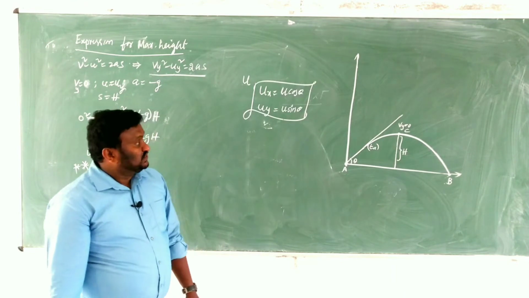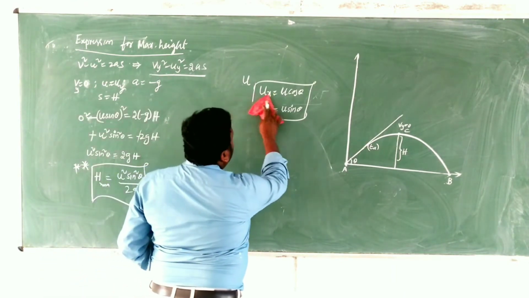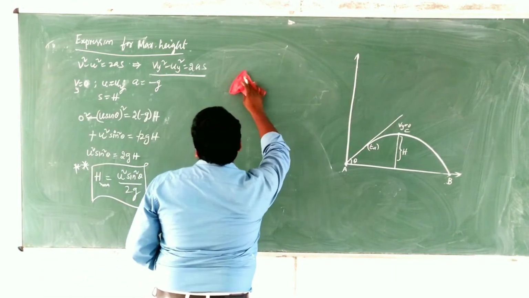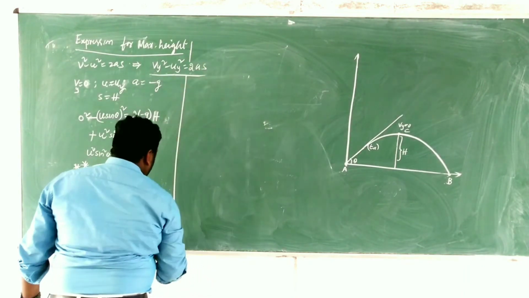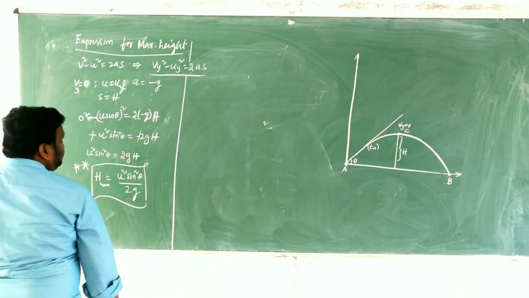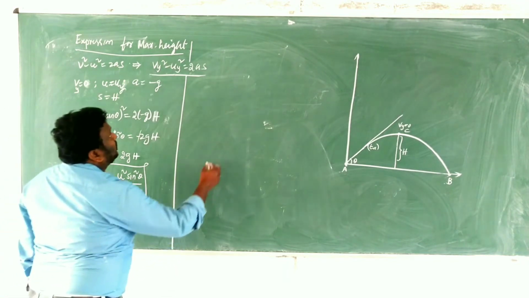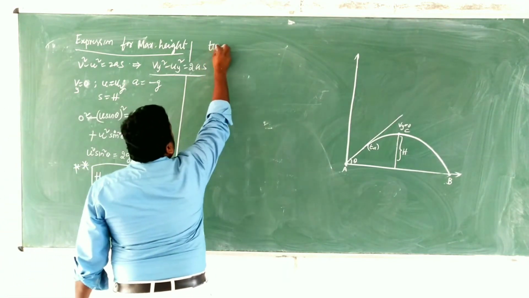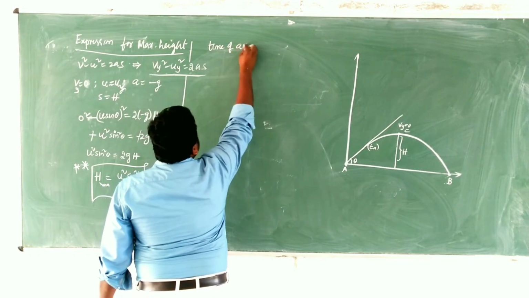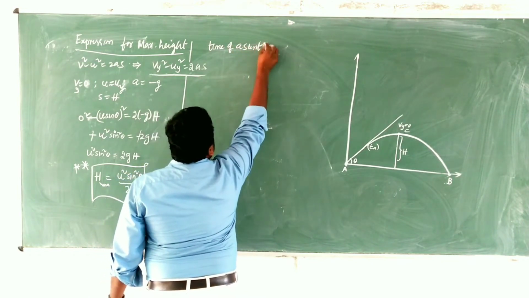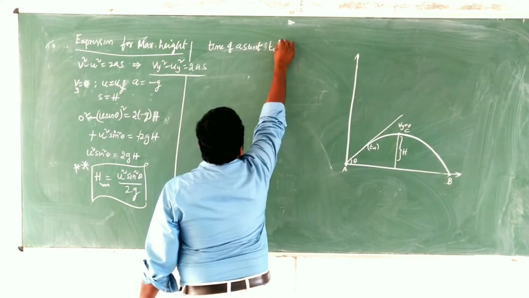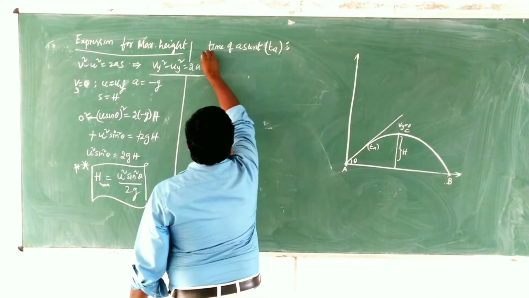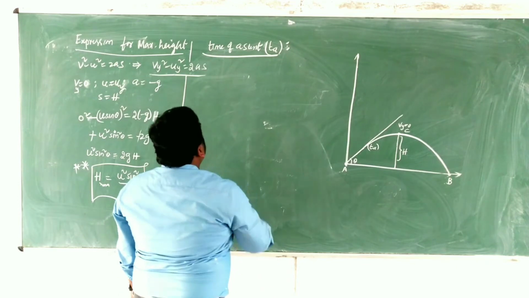Clear? So now I will go for the time of ascent. Next I am going to explain time of ascent. Children, what is meant by time of ascent? How can we denote the time of ascent? As t suffix a, t a. Time of ascent.